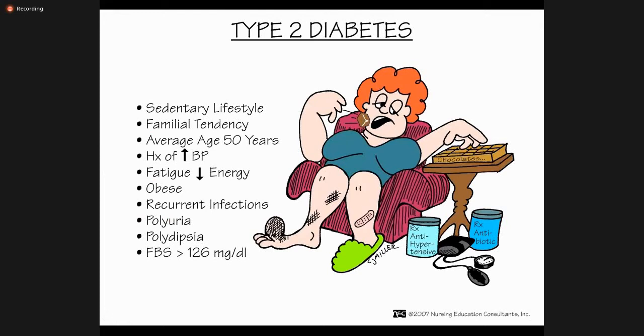Type 2 signs and symptoms: sedentary lifestyle, familial tendency, average age 50 years. But one important point, it can also occur in young adults. Normally its average age is 50 years, but this is not the absolute indication for type 2 diabetes, right? History of increased blood pressure, fatigue, and decreased energy, obesity. This is one of the important factors of type 2 diabetes. Recurrent infections, polyuria, polydipsia, and fasting blood sugar more than 126 milligram per deciliter.